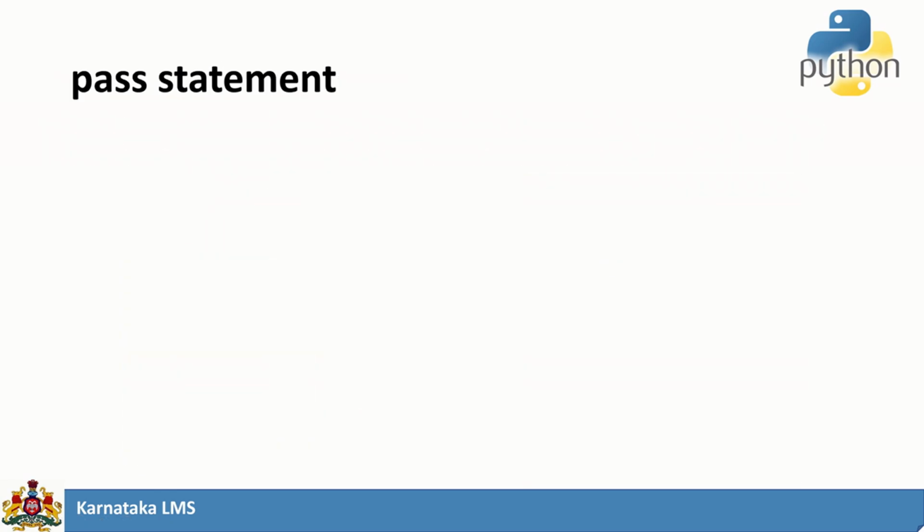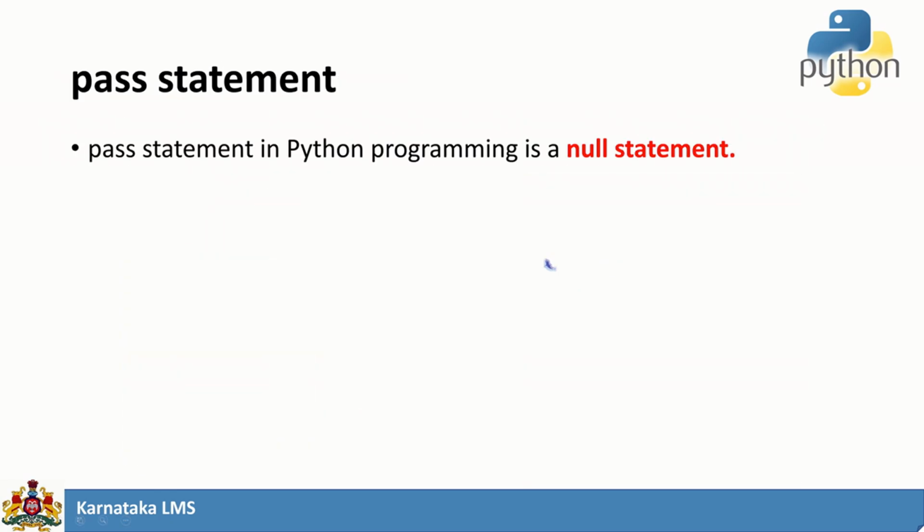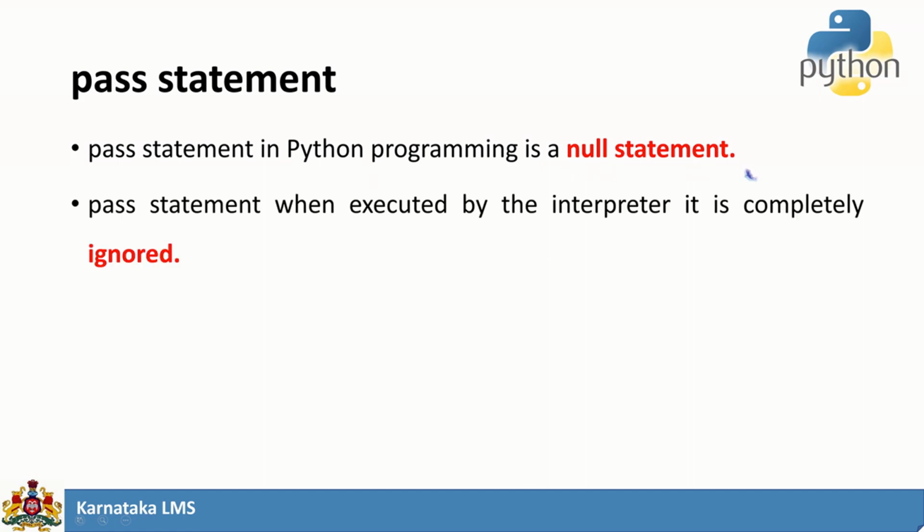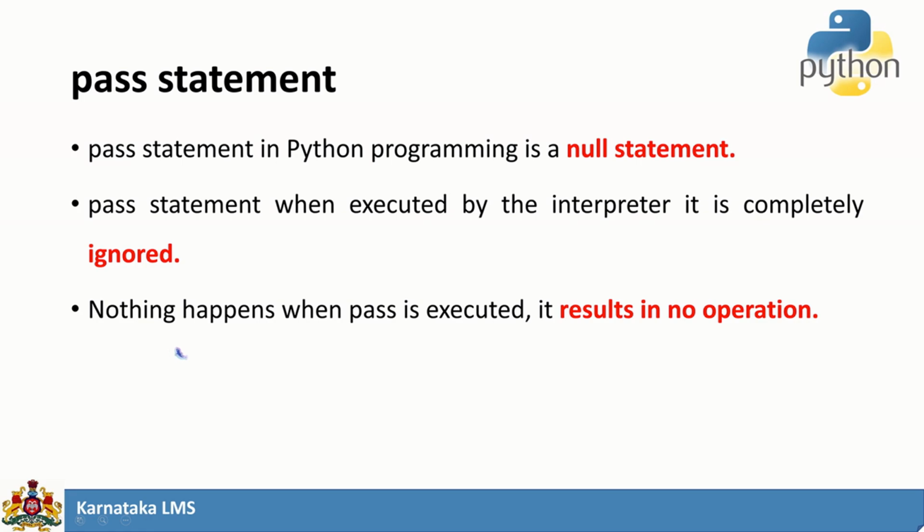Last statement is a special kind of statement in Python and you can say it is a null statement. So imagine there are no statements to be executed for a particular condition or in a function, then you can ignore the entire thing by using the pass statement. So nothing happens. It is just going to say pass.